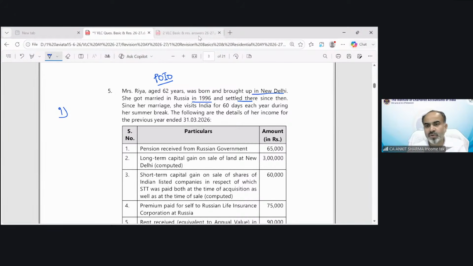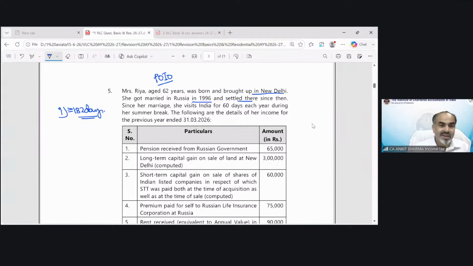Let me see what you say. Amal is saying normal. Why, Amal? Gayatri is saying special, special, special. Yes, it should be a special case because a person of Indian origin comes to visit India. That means only the first condition needs to be checked: whether she is in India for 182 days or not.